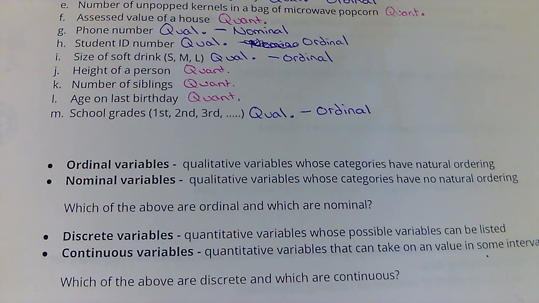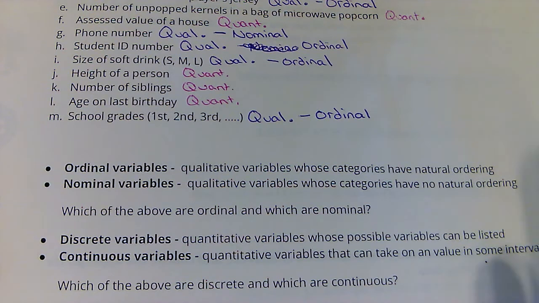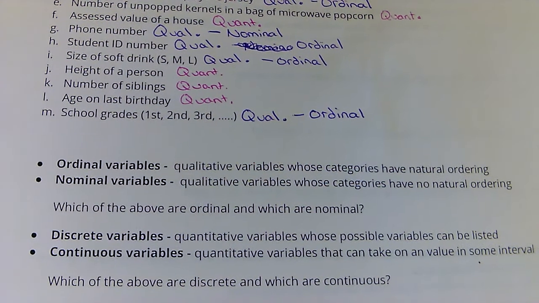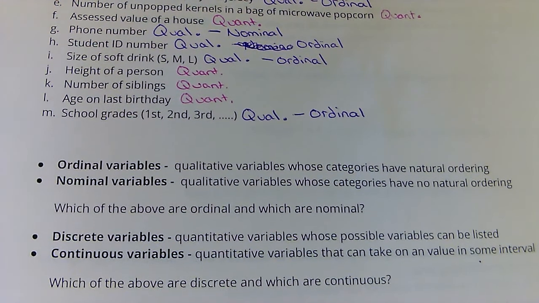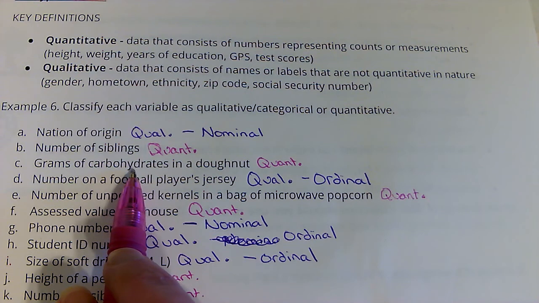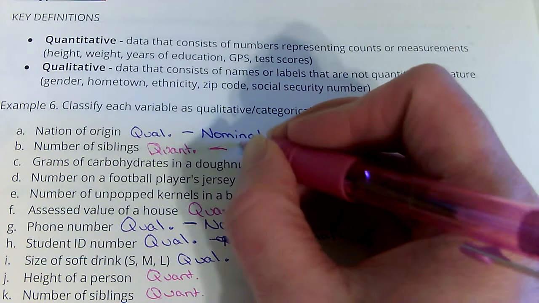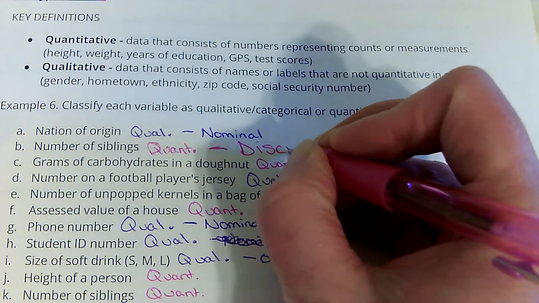I can have a decimal in there. But discrete means I'm going to count. Boom, boom, boom, boom, boom. So let's look at all the quantitatives and see if they're discrete or continuous. Number of siblings. Can I just count them? I sure can. That is discrete.